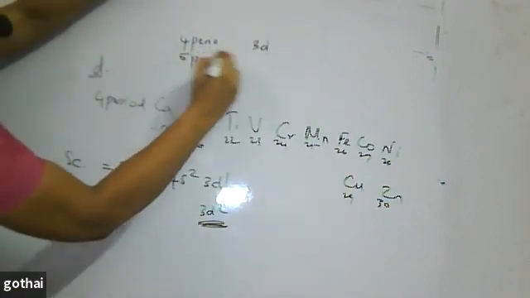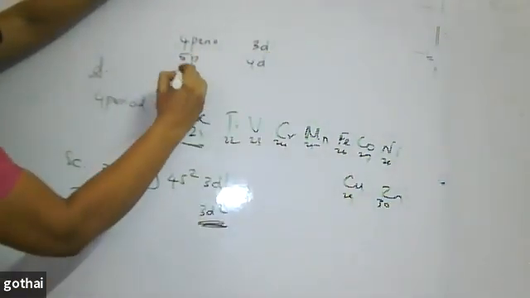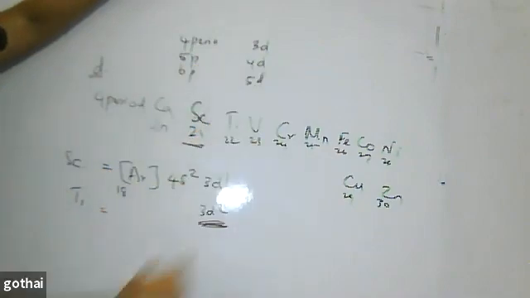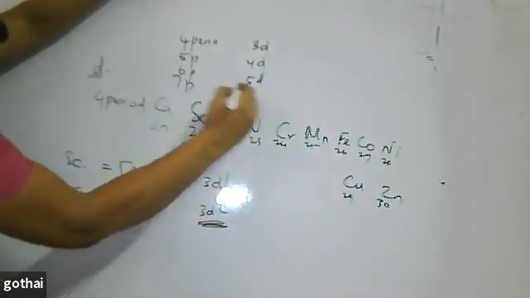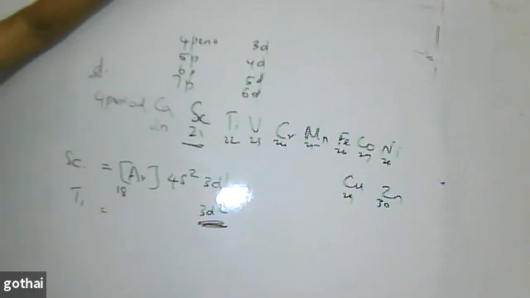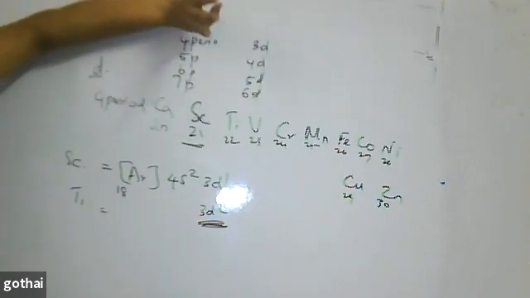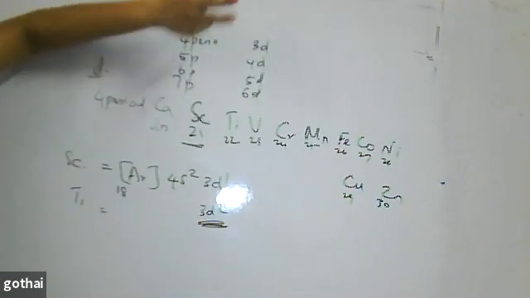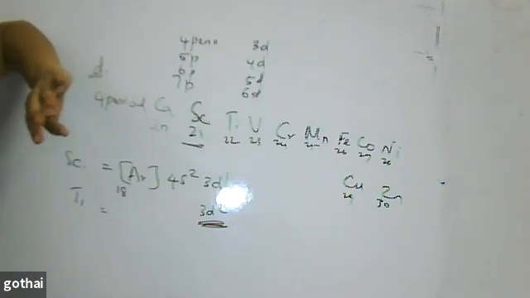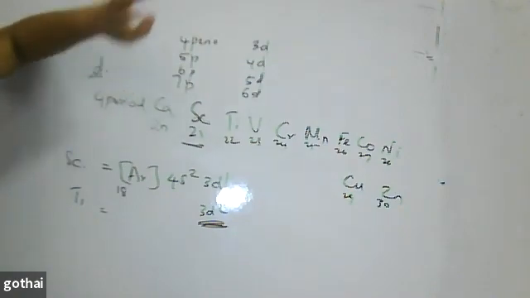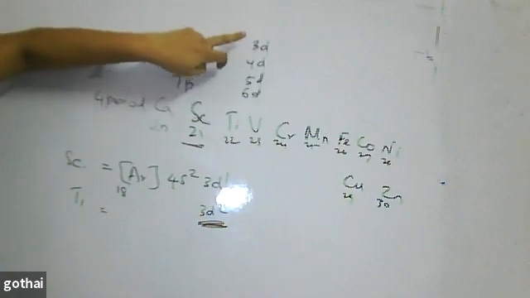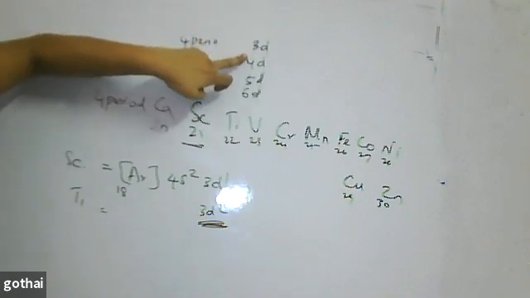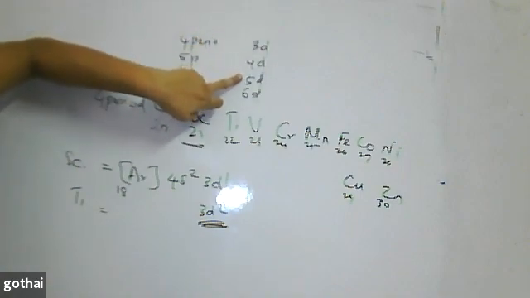Next, in the fifth period, 4d orbitals are filled. In the sixth period, 5d orbitals are filled. In the seventh period, 6d orbitals are filled. So we have d block elements in four periods, fourth to seventh. We call this the 3d series, this the 4d series, and this the 5d series.